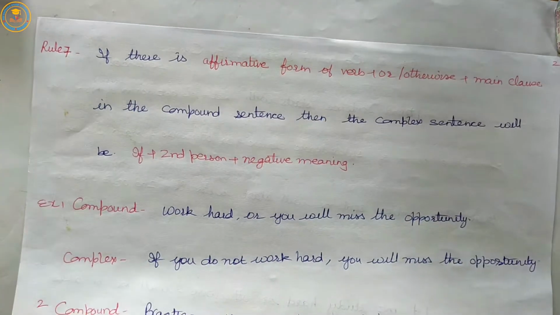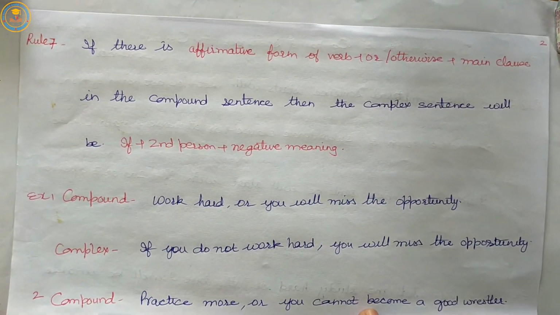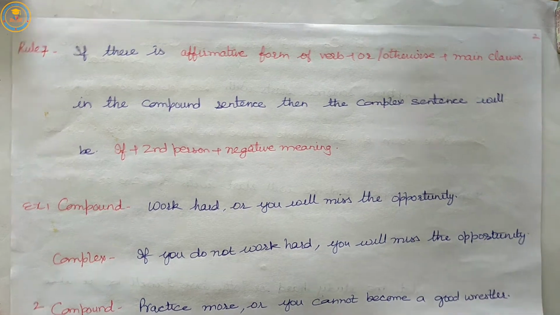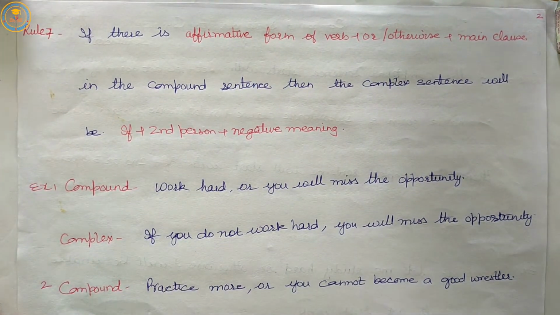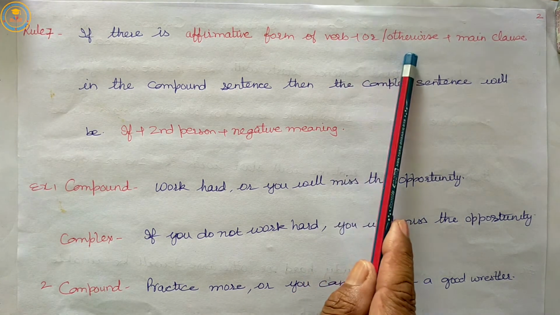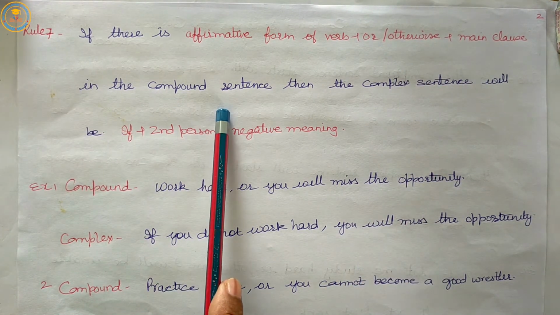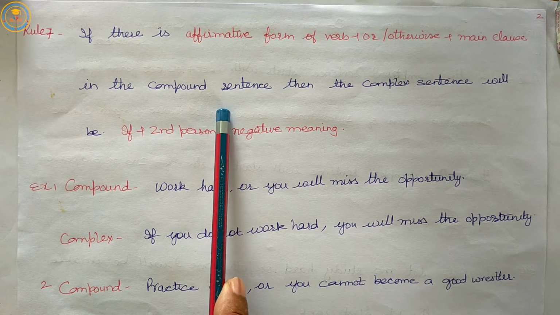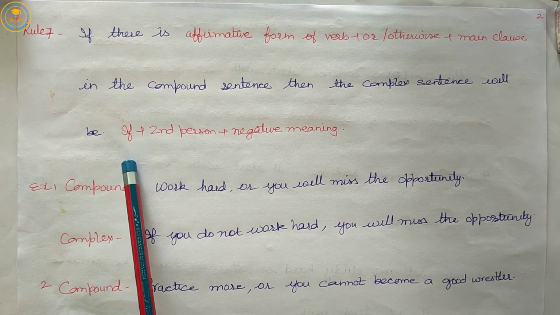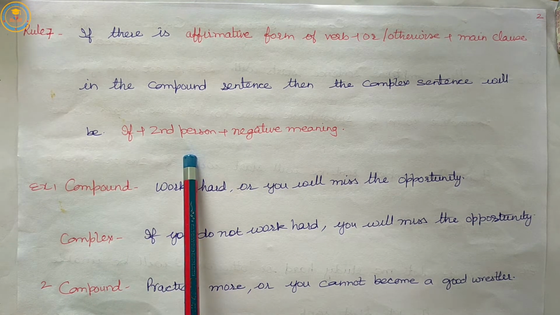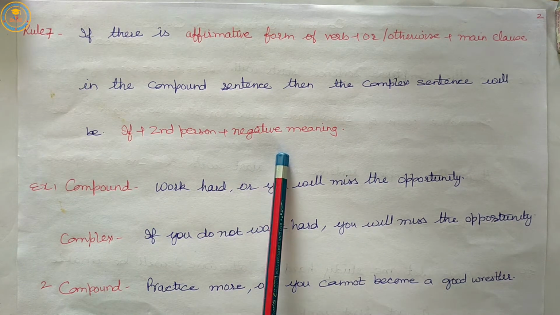Our 7th rule: if there is affirmative form of verb plus or otherwise plus main clause in the compound sentence, then the complex sentence will be if plus second person plus negative meaning.